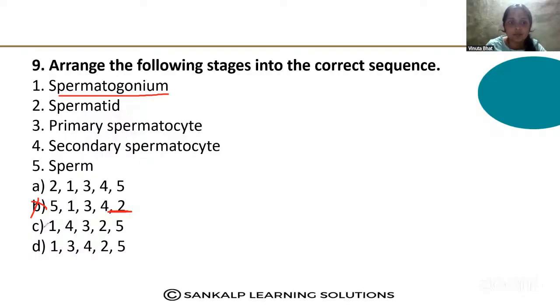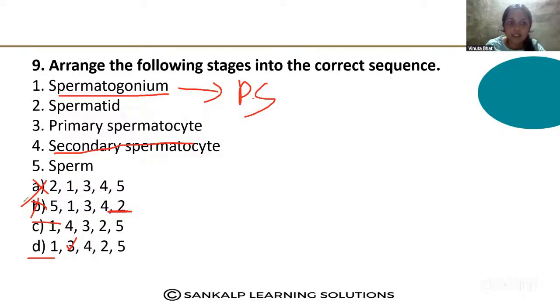Here, option C and D. In these two options, spermatogonium is first, so you can delete option A also. Then in C, spermatogonium forms 1, next 3, not directly the secondary spermatocyte. So it forms the primary spermatocyte, then secondary spermatocyte, then spermatid, then sperm.